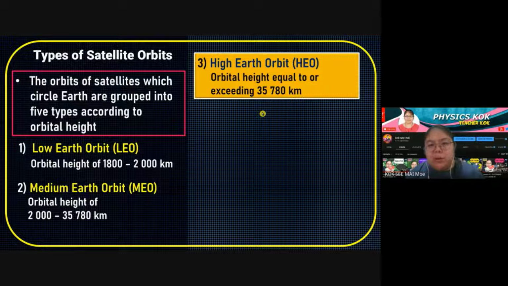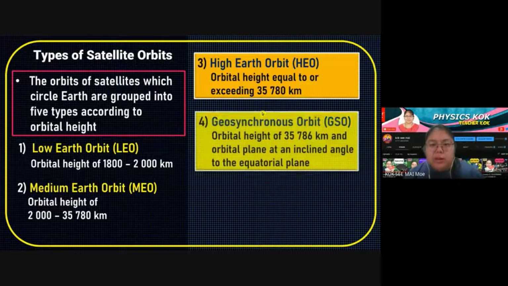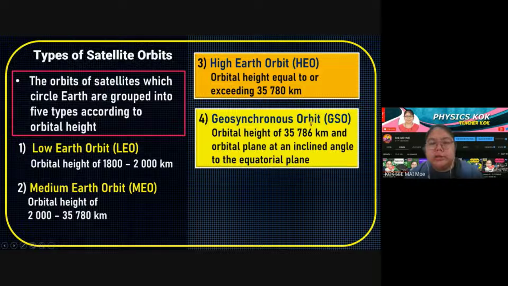After that we have man-made satellites. Number 4, there's the geosynchronous orbit, GSO. The orbital height is 35,786 kilometers, and the orbital plane is at an inclined angle to the equatorial plane. So that means the plane must be slanted a bit, because they say it is inclined to the equatorial. Equatorial means horizontal, our Earth's horizontal. After that, this one is an inclined angle.